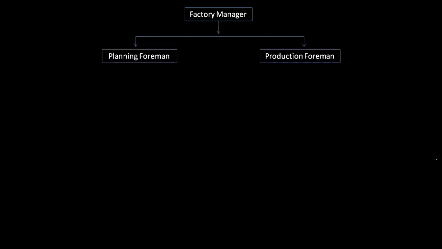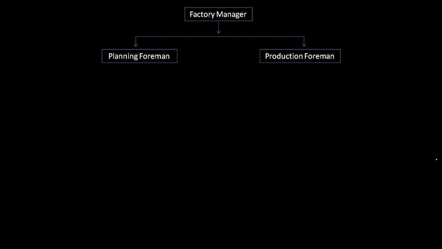Now in this slide, I will show you some things. Factory manager. We are talking about functional foremanship right now. What can we find in a factory? A factory manager, according to Henry Fayol, has two basic functions to be done. One is a planning function and another is production, which is another term for operation.